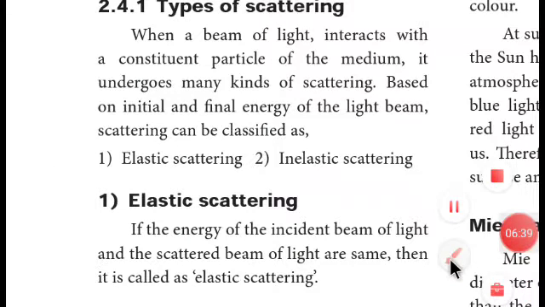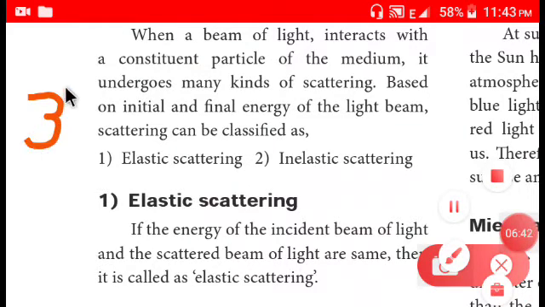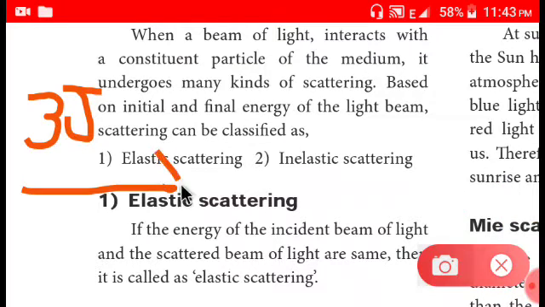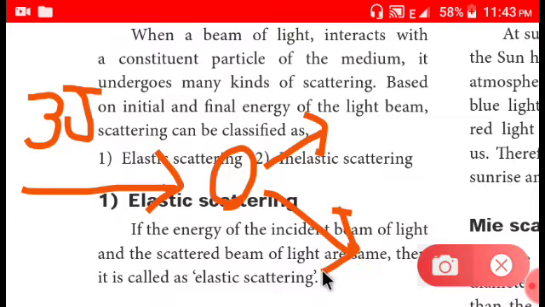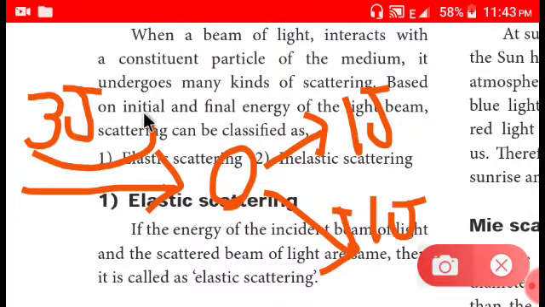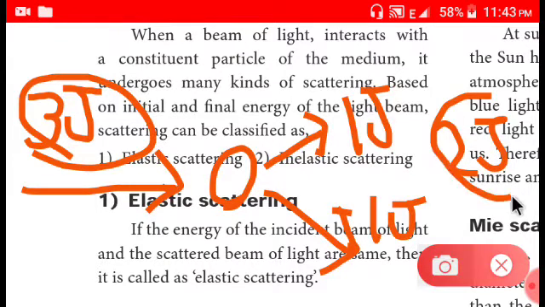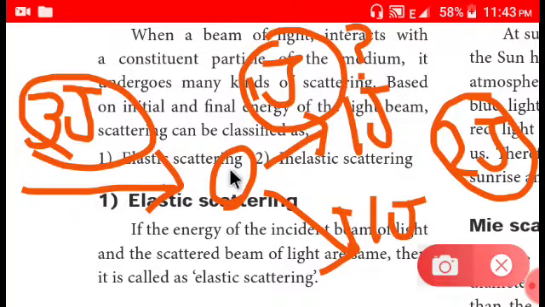That means, if a 3 joule light beam is going to come and a scatterer is here, and after the scatterer is hit, the light beam is going to divide into two, and each beam is going to carry 1 joule of energy. Here, 3 joule of energy is initially coming, but after scattering, 1 joule plus 1 joule, 2 joule, is just going out. Then where has that 1 joule gone? That's the question. And this scattering is called inelastic scattering.